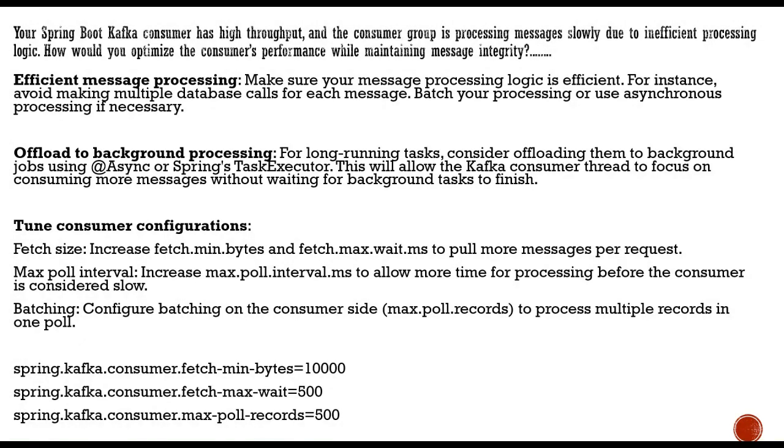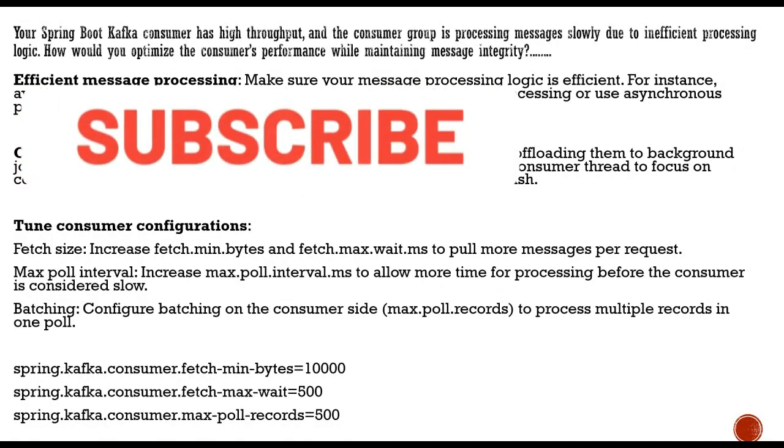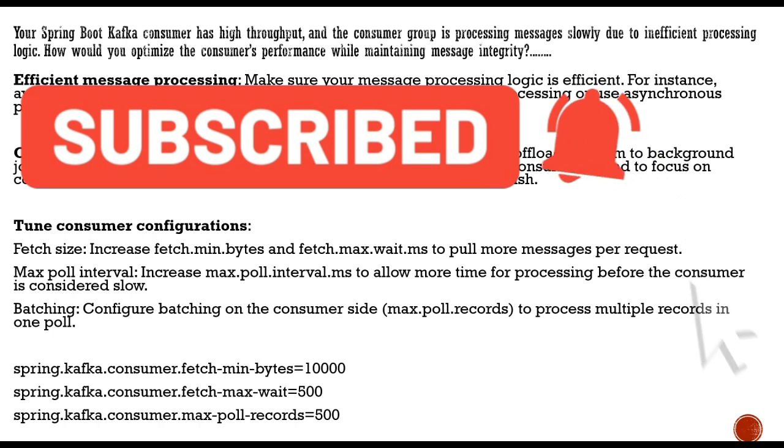Now you can fine tune your consumer configuration. There are certain attributes or parameters like fetch size, which will increase your minimum bytes and the maximum bytes to pull the messages per request. Okay. Now max poll interval, this attribute allows more time of processing before the consumer is considered slow, right?